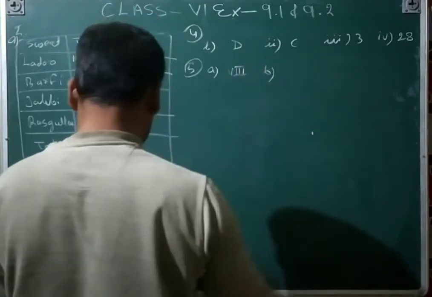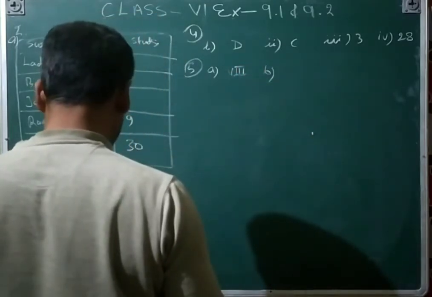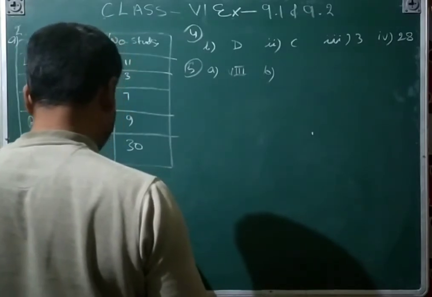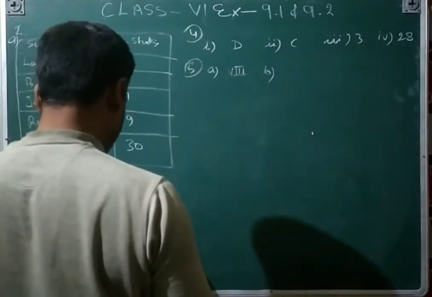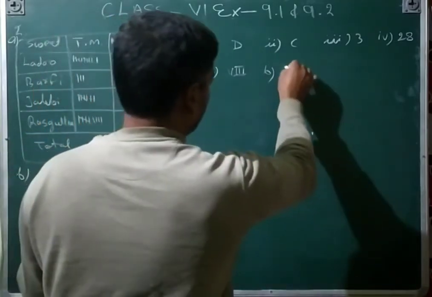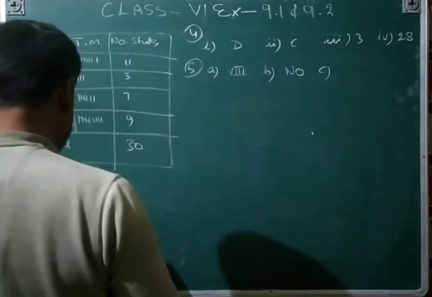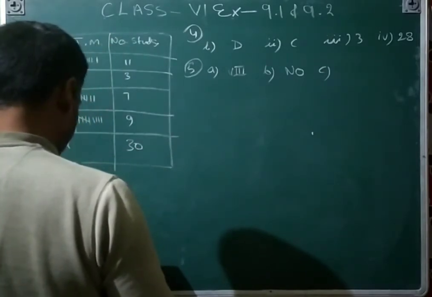B part: is the number of girls in class 6 less than the number of girls in class 5th? No, that's wrong. C part: how many girls are there in class 7?